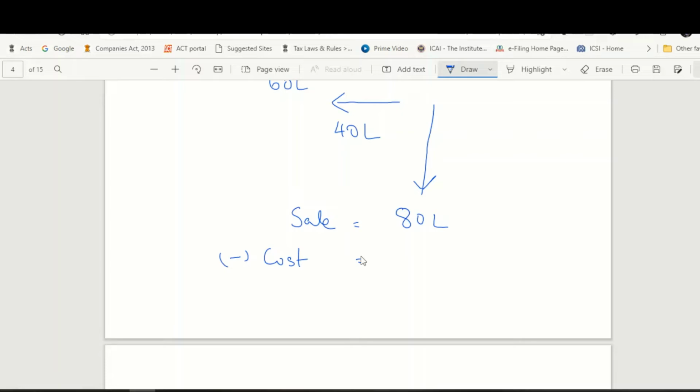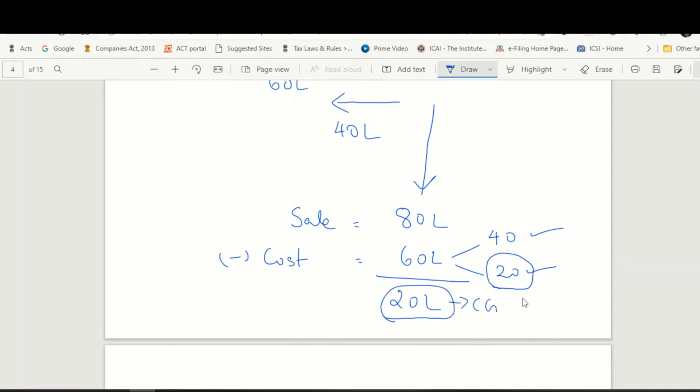The law clearly provides that the value which is arrived at for the purpose of gift tax will be the cost of acquisition, which means even though he has paid only 40 lakh rupees, the cost of acquisition will be 60 lakh rupees, because 40 lakh rupees he has paid as consideration, and on 20 lakh rupees he has already paid income tax. So this 20 lakh rupees has already suffered taxation. So the assessee should get the benefit of a rebate. So 80 lakh minus 60 lakhs, 20 lakhs will be the capital gain on which he has to pay tax.